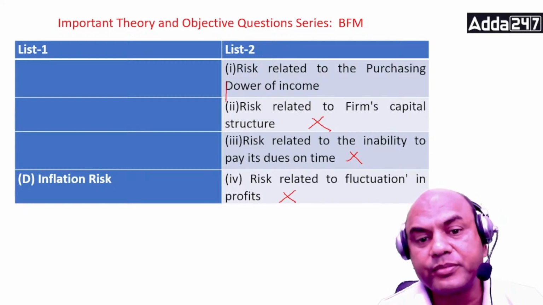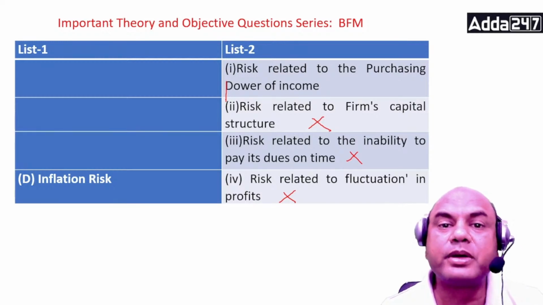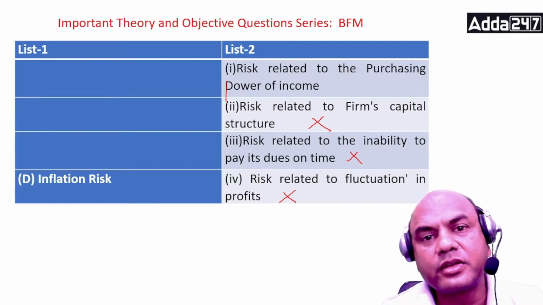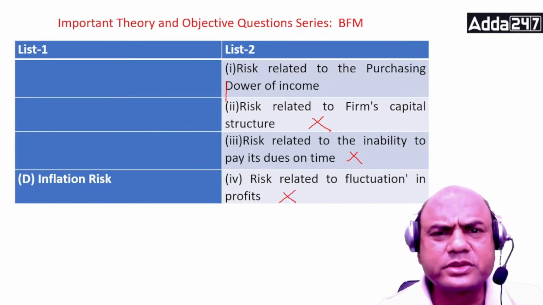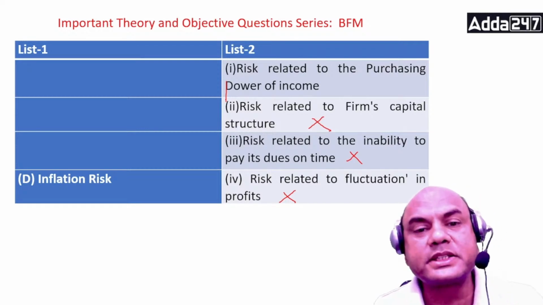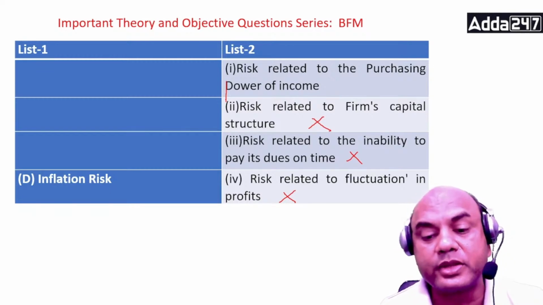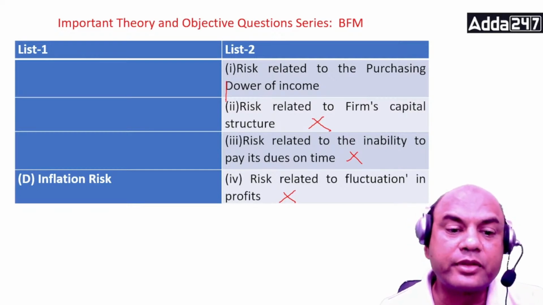Remember, what is the value of money? The value of money is to purchase goods. If I am not able to purchase anything using this money, will I use that money? No, right? So risk related to purchasing power is always eaten up by inflation risk.